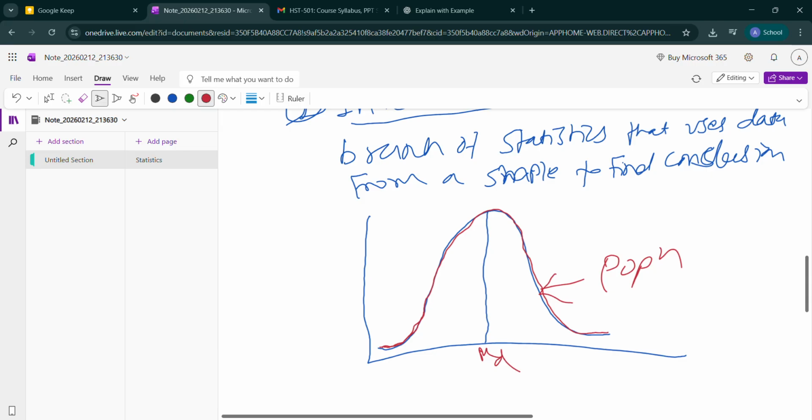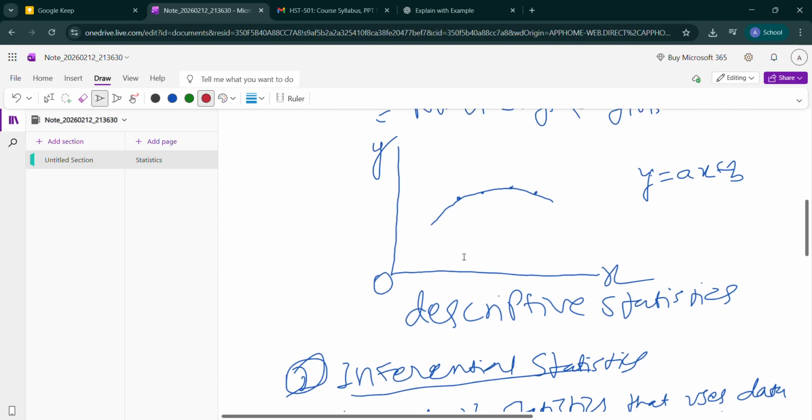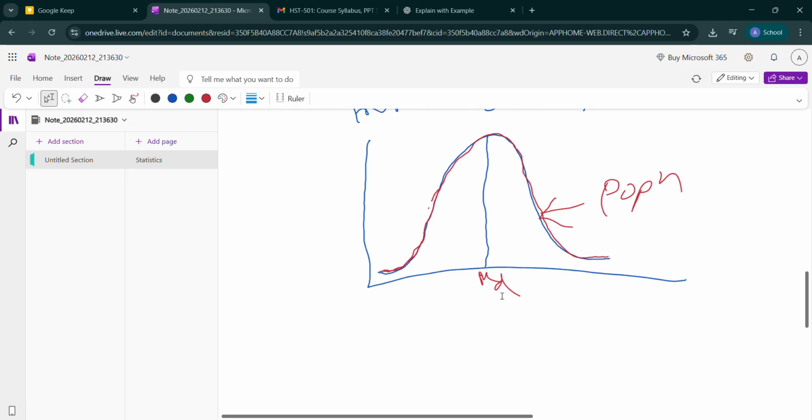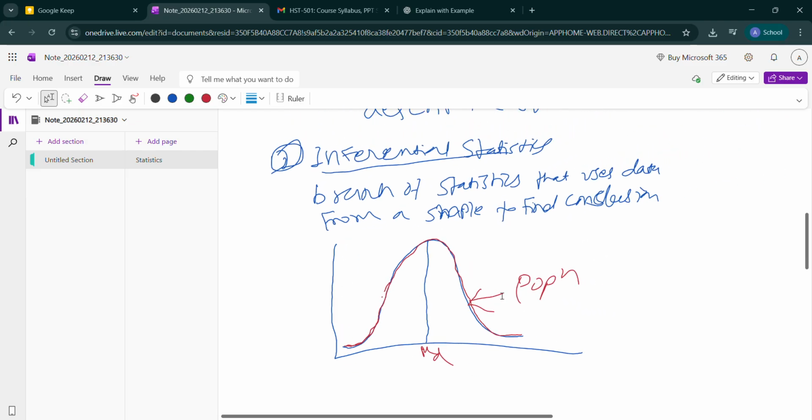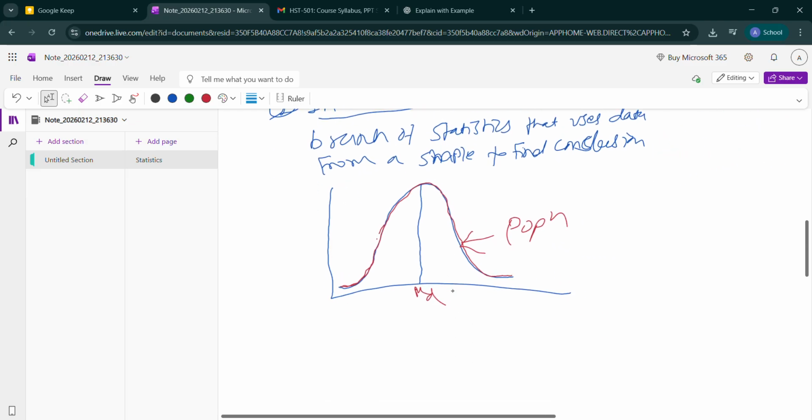Now we will understand what is inferential. When we draw the curve like this one, this is considered as inferential. When the graph is like this, this type of graph is considered descriptive statistics, but this type of graph is considered inferential statistics.